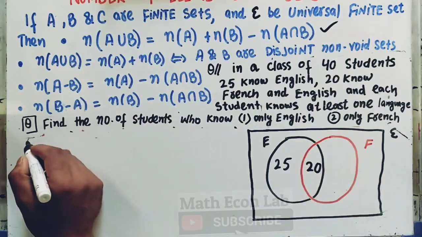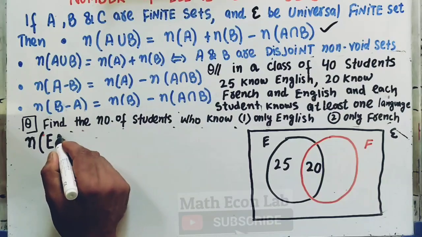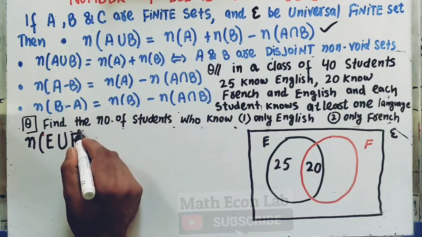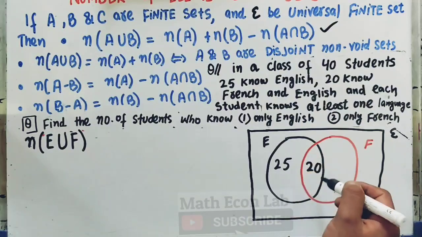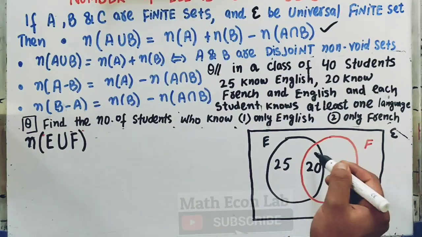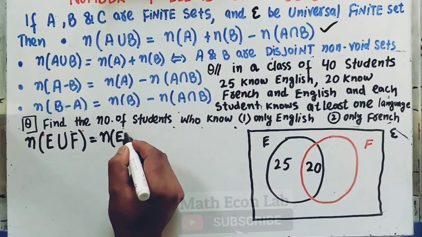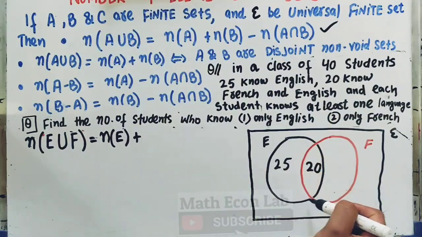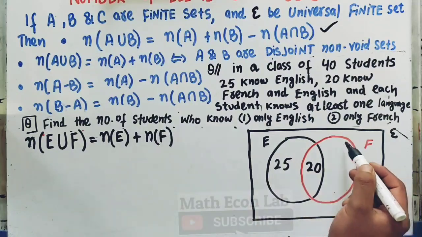That means the number of students will be the union of the students who know English and French, this whole region. It will be equal to the number of students who know English, this circle, plus the number of students who know French, this very circle.